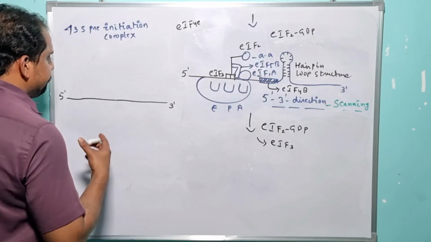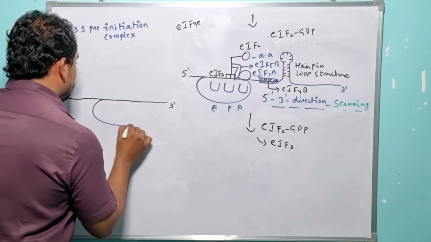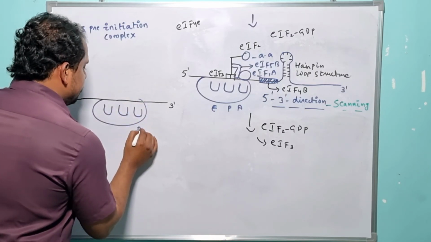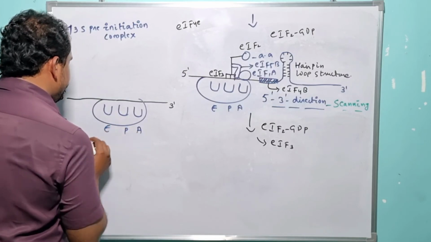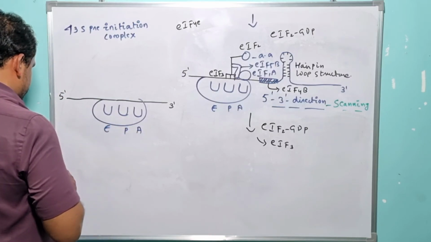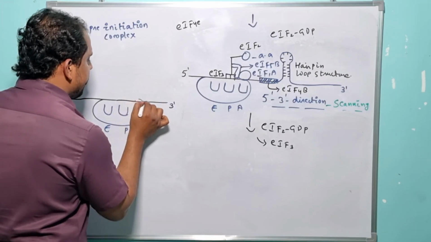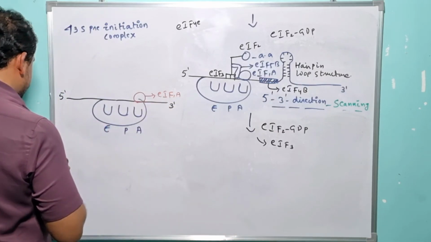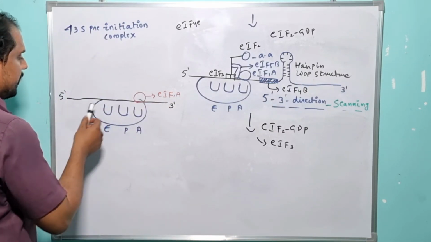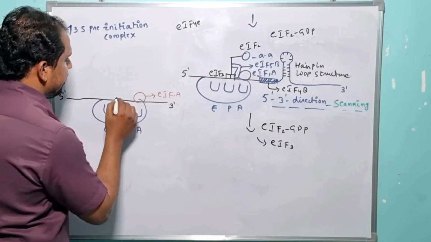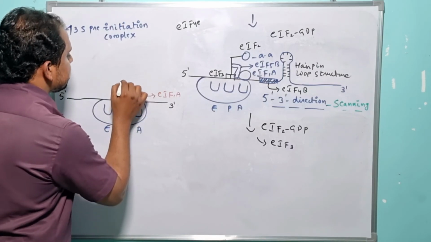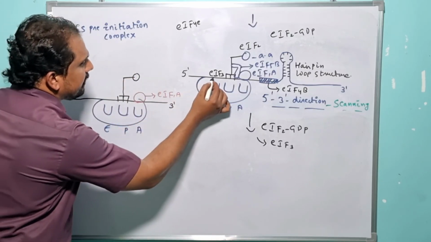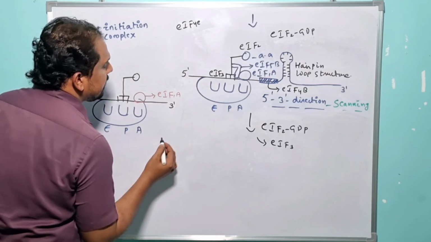So let me present it here. Let us assume this is the small subunit of the eukaryotic ribosome with its three sites: A site, P site and E site. Here there is eukaryotic initiation factor 1A, and here is eukaryotic initiation factor 3, which was recruited to the E site of the ribosome.